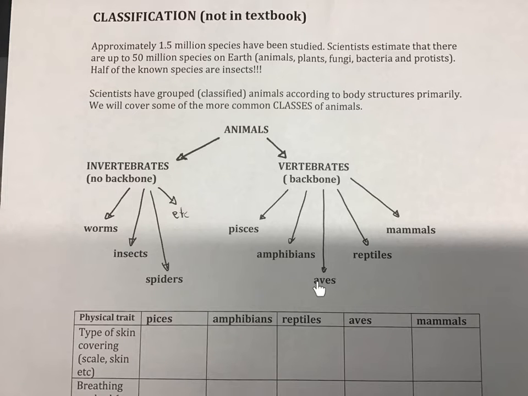Aves are birds, so they have feathers and beaks, and they have lungs, but they lay eggs which are brittle. Amphibians lay eggs which are gel-like. Is yours a reptile? If it's a reptile, it has leathery skin and lays leathery eggs. It also has lungs. Pisces, amphibians, and reptiles are cold-blooded. Birds are warm-blooded. Mammals have hair, give birth to live young, feed their babies milk. They are warm-blooded. They have lungs.